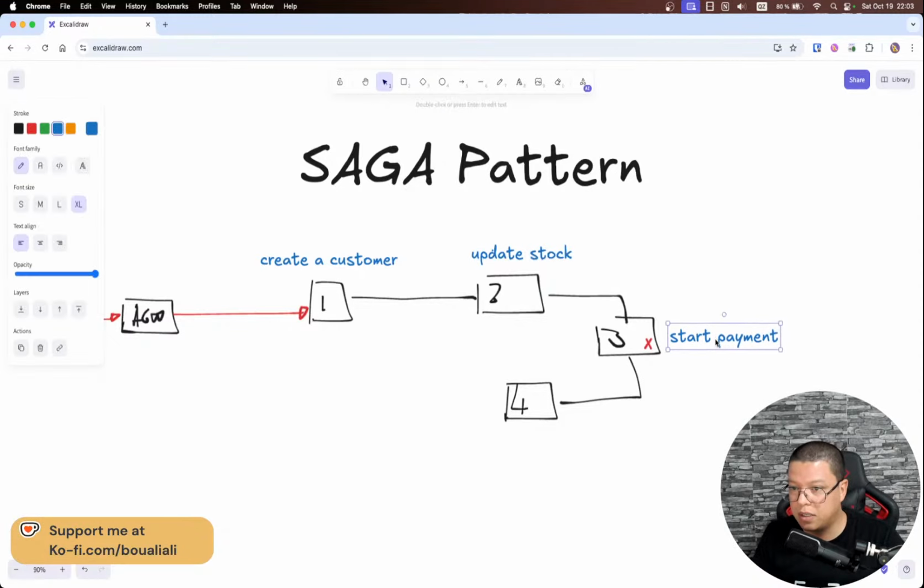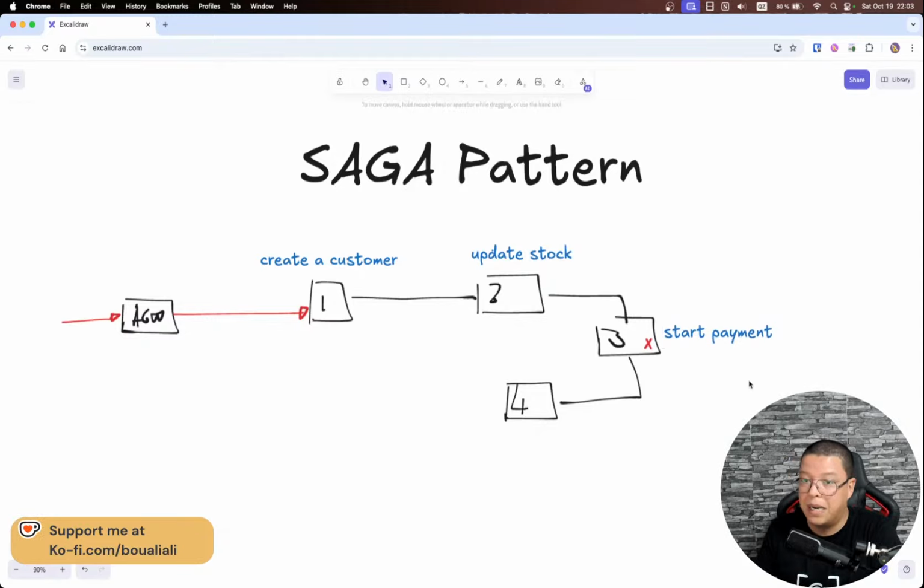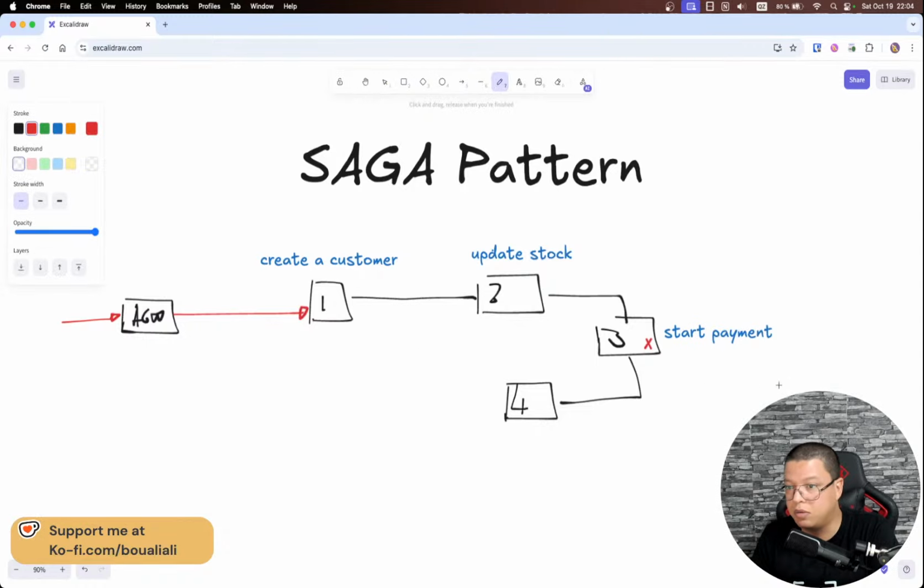So here I will start the payment at this level, but the payment has failed. The payment was not successful. Here, I don't know, the user has put a wrong credit card or any other reason. What if I do not react to this one? What will happen? Here, the stock, for example, the customer bought 3 items.